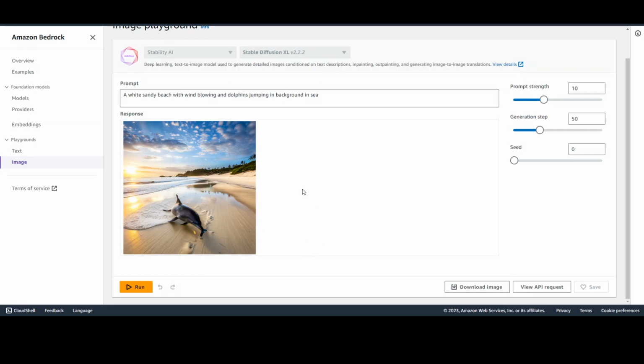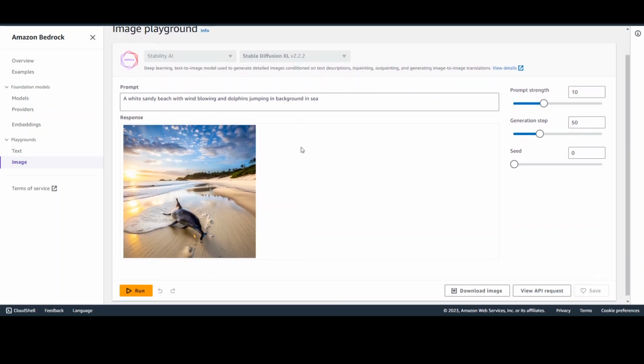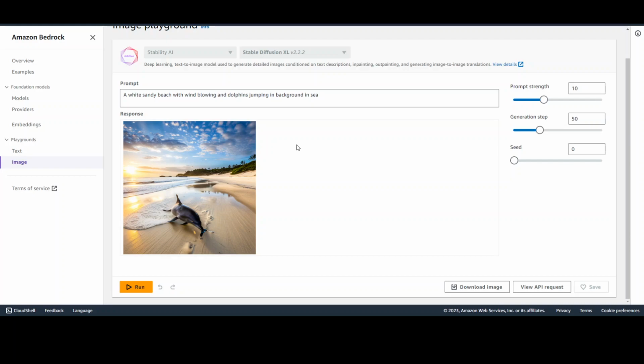So let's wait for it to finish. You can see whatever I have written, it has given me that, but it has made a mistake: the dolphin is out of the water. But it is fairly close, and we can improve it with the help of the prompt. The better our prompt is, the better this image will be. So now let me show you how you can do it through the API call, which is the essence of Bedrock.